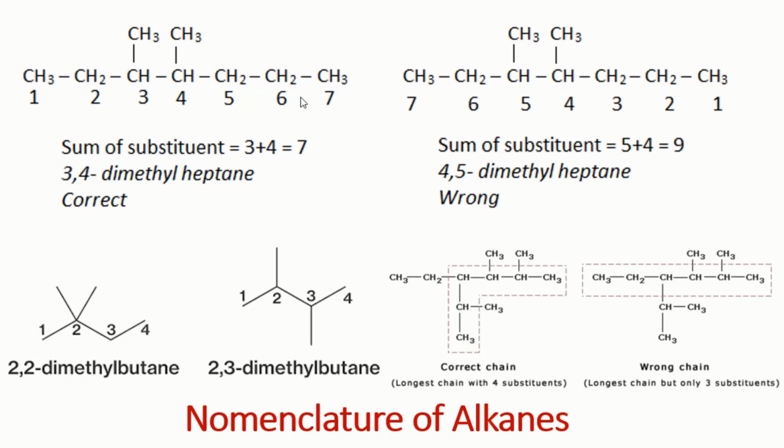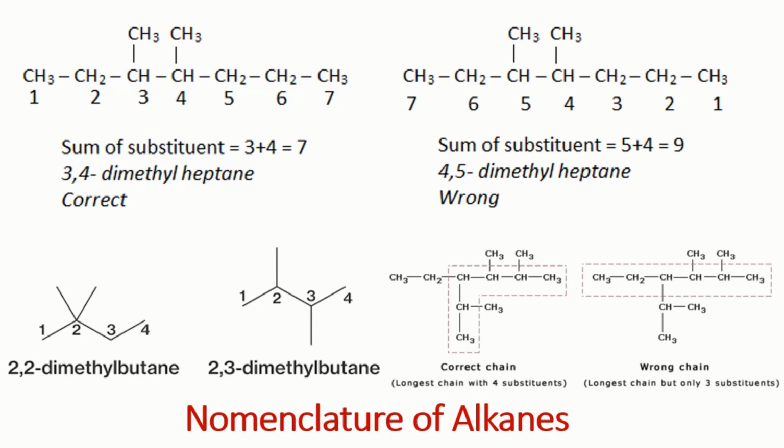For example, if we look at this molecule, if we number from left side, carbon number 1, 2, 3, and 4, it means the branches belong to carbon 3 and carbon 4. If we number from the right side, 1, 2, 3, 4, and 5, the branches start at carbon number 4. So we have to decide from which side we have to number.